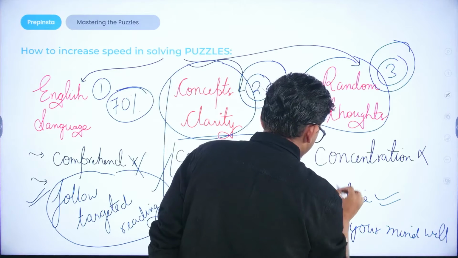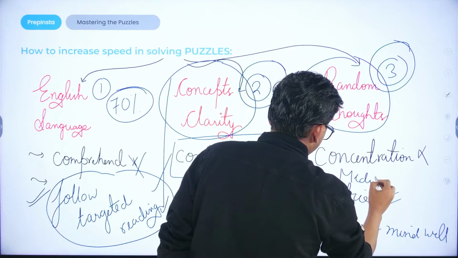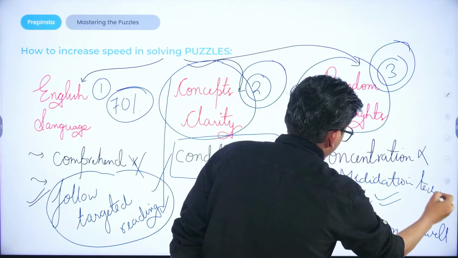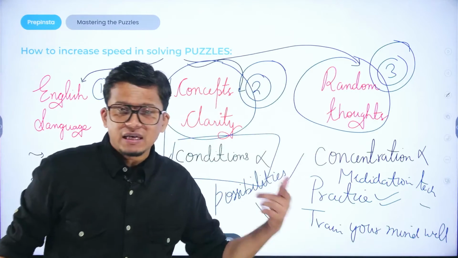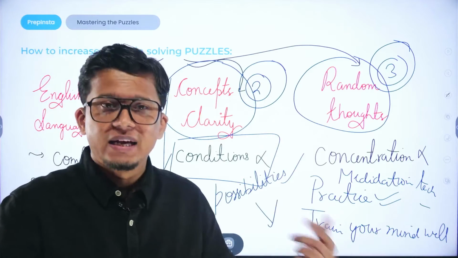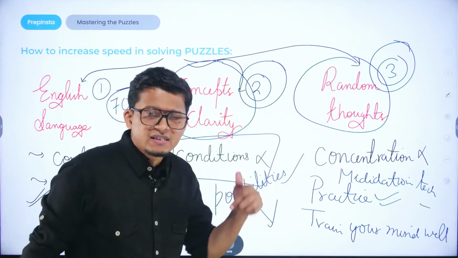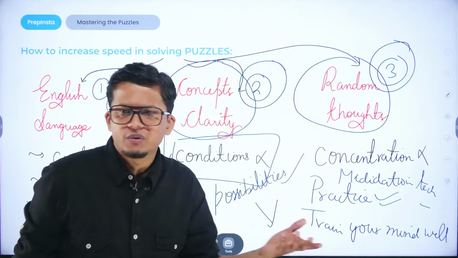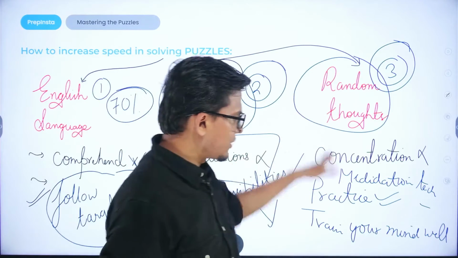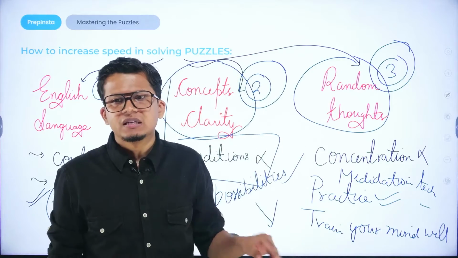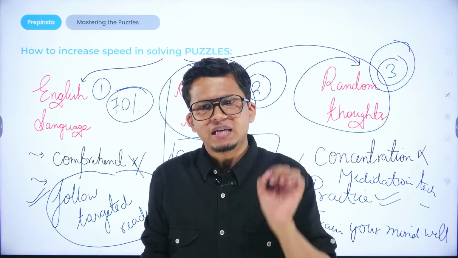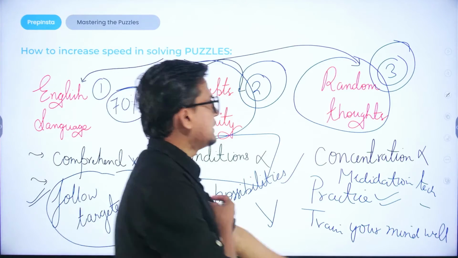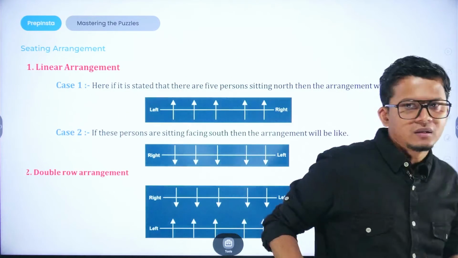You can also approach meditation techniques, so that it will improve, boost, and enhance your captivating skills as well as your concentration towards whatever you are reading, right? So this is the common factor. If you approach these particular pointers, you will definitely speed up your speed in solving the puzzles.